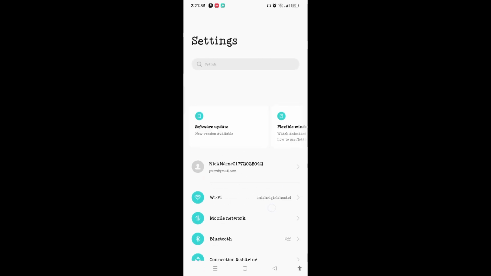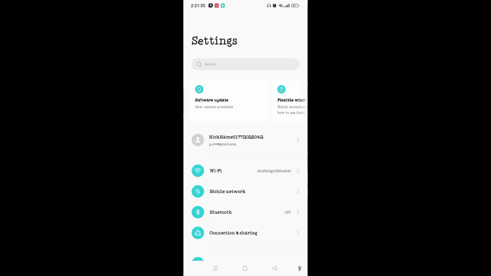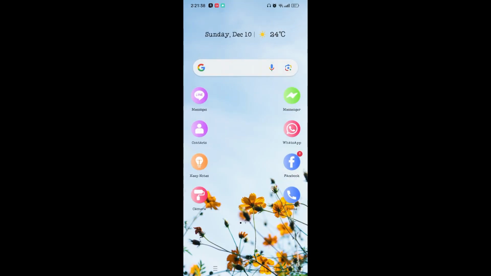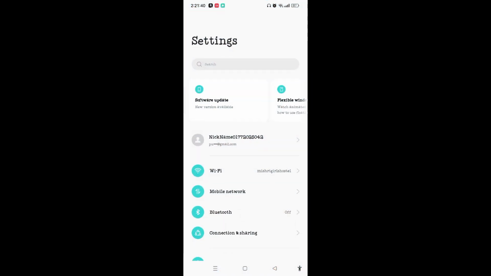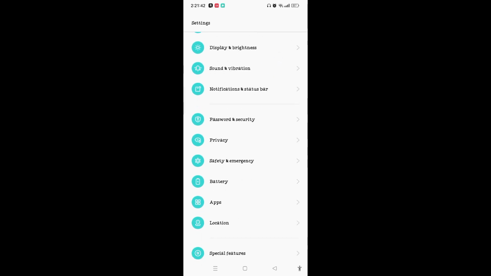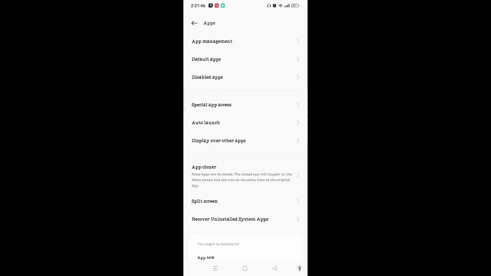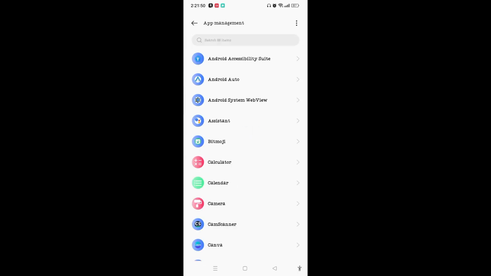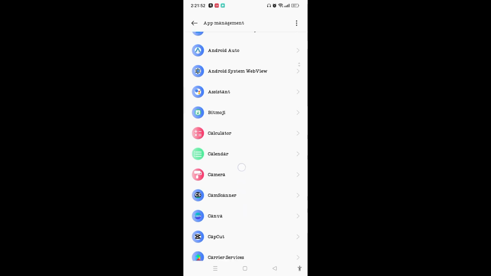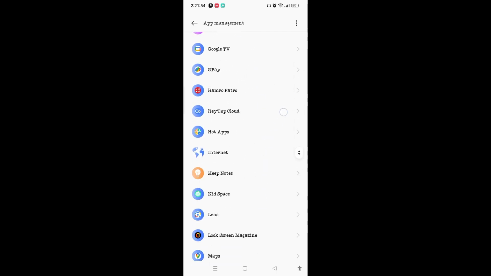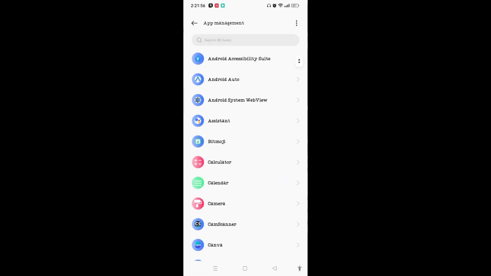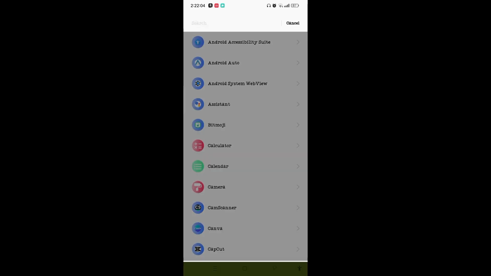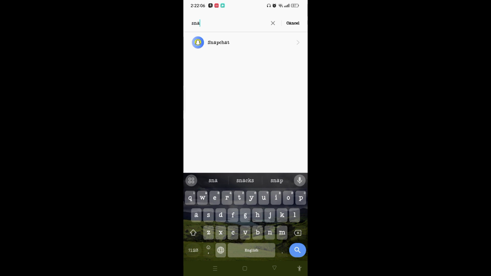But if this solution does not work for you, then what you can do is simply go to the settings again, and when you scroll down here you'll be able to see the apps option. Tap on that and now tap on app management. This will let you in on the app management page, where you can either scroll down and find Snapchat, or if this is time taking, then you will be able to see the search bar on the top of the screen. Tap on that and now search Snapchat.